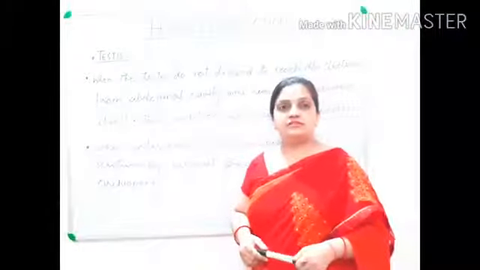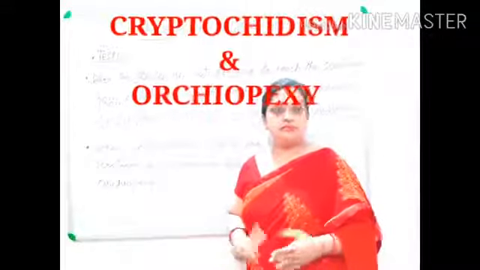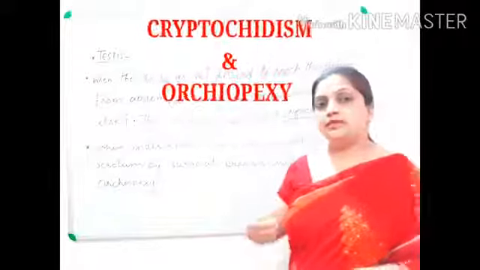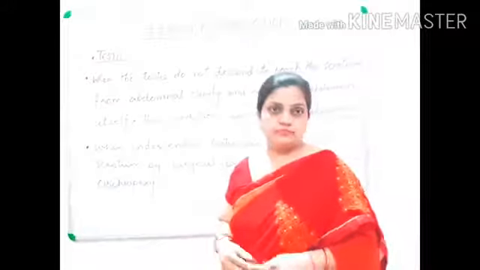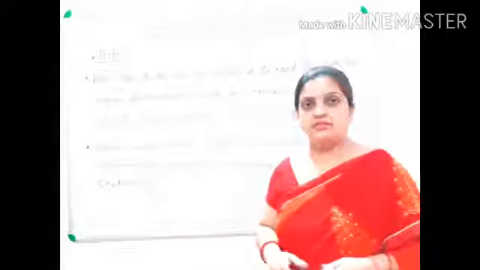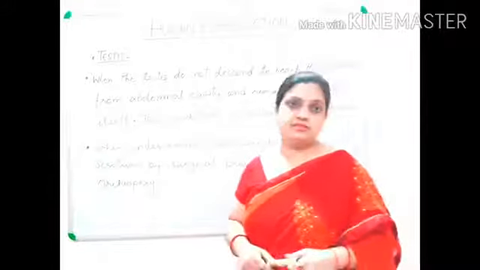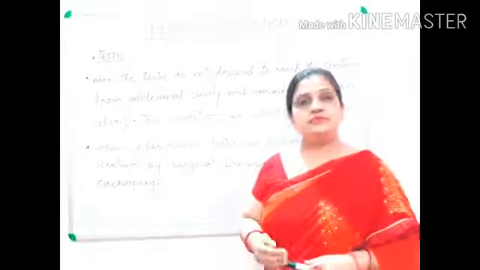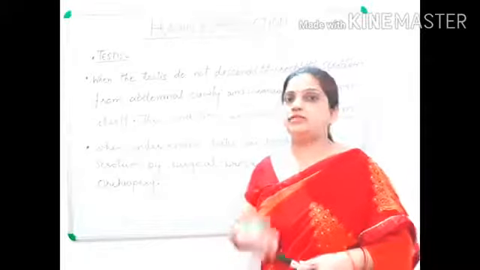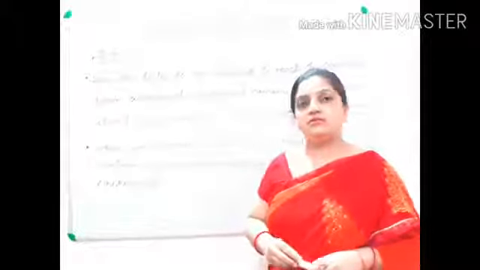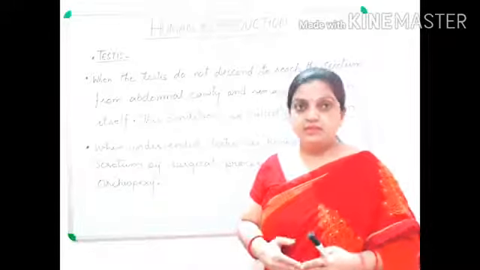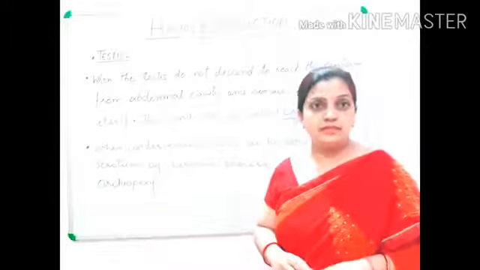Children, we have discussed that during the 7th month of the fetal development, your testis migrates into the scrotum from the intra-abdominal cavity into the extra-abdominal cavity. Now, suppose this descendment does not take place, what will happen if this migration is not taking place? Such conditions also sometimes occur.